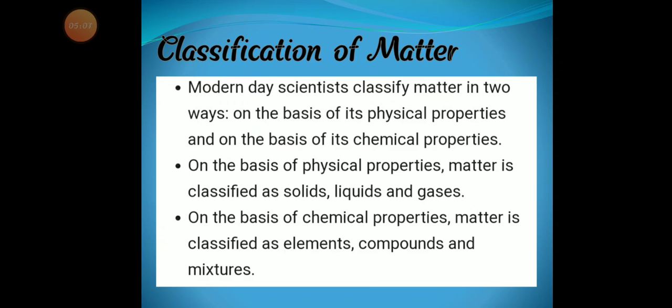Classification of matter. Matter is classified on the basis of its physical properties and on the basis of its chemical properties. On the basis of physical properties, matter is classified as solids, liquids and gases, which we are going to study in this chapter. On the basis of chemical properties, matter is classified as elements, compounds and mixtures, which we will be studying in the subsequent chapters.